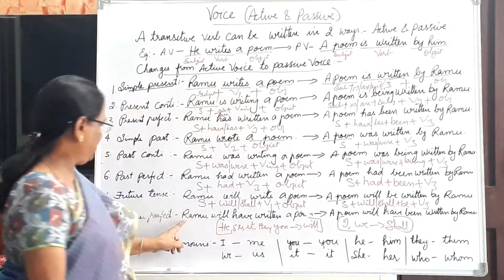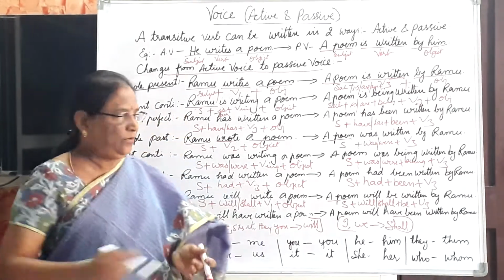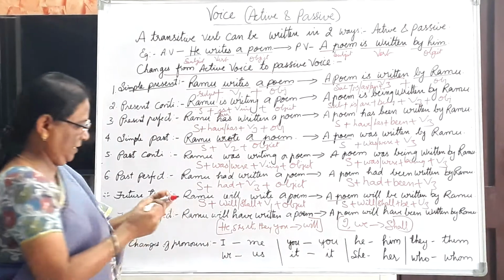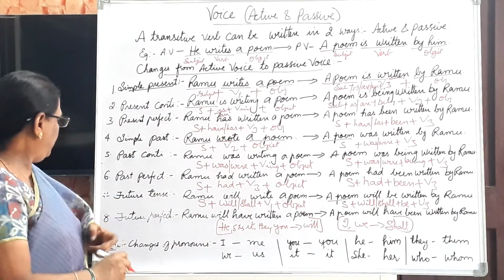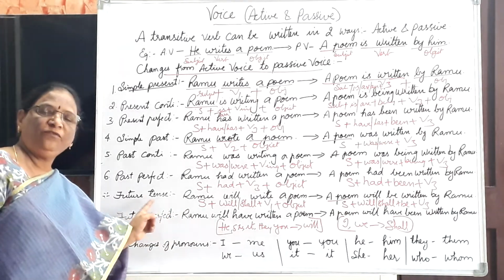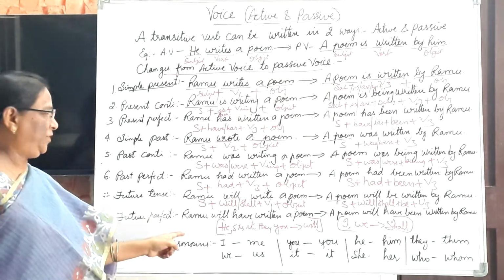Now next is Ramu will have written a poem. Now here this is future perfect. After simple future there is no future continuous, directly future perfect.